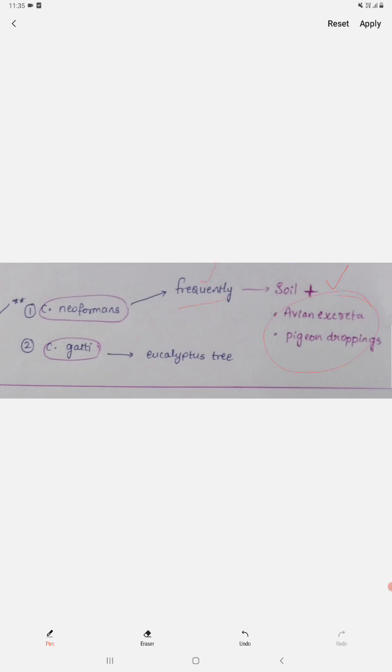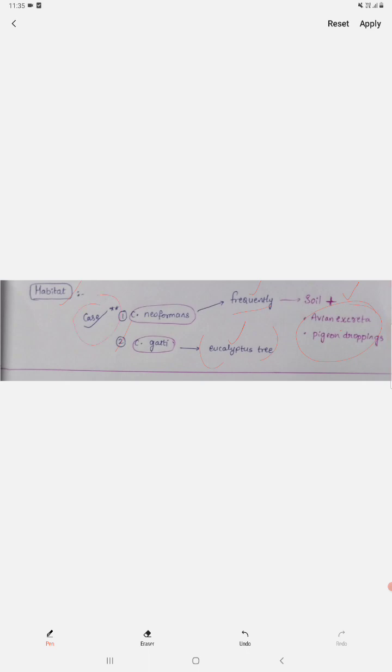So you should remember that it is because of Cryptococcus neoformans, and the disease is cryptococcal meningitis. Coming to the other species, which is not of much importance, Cryptococcus gattii has its habitat in the eucalyptus tree. So please remember these clinical features, and that avian excreta and pigeon droppings contaminating the soil means the microorganism is Cryptococcus neoformans and the disease is cryptococcal meningitis. Through this you can solve the case scenario also.